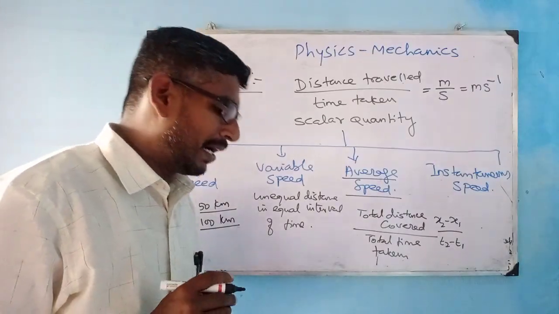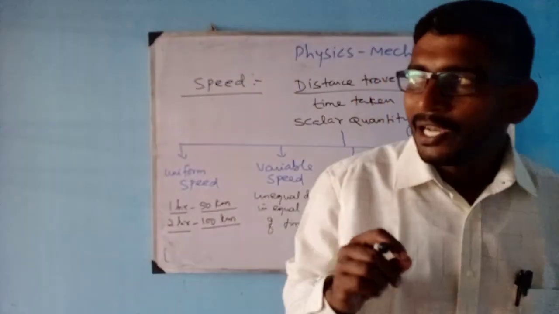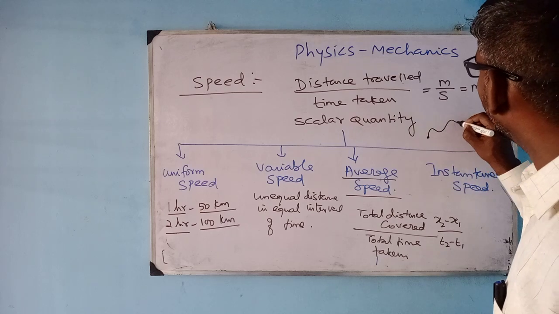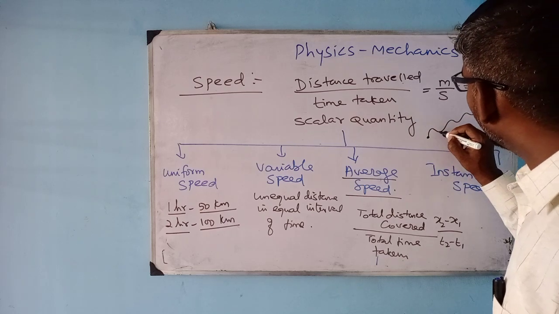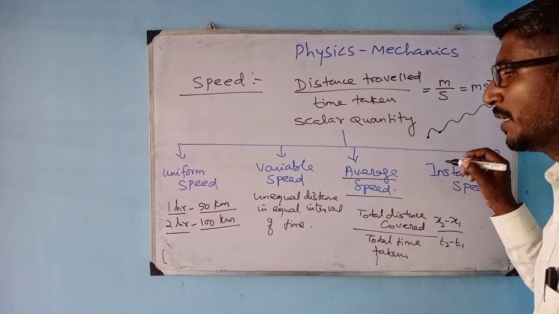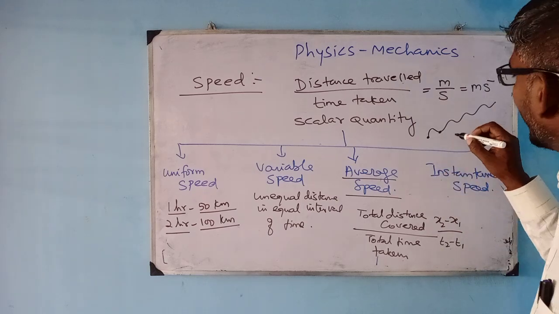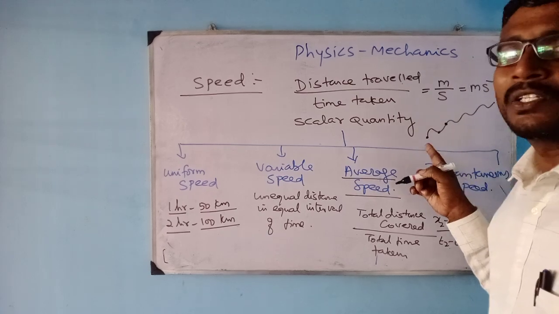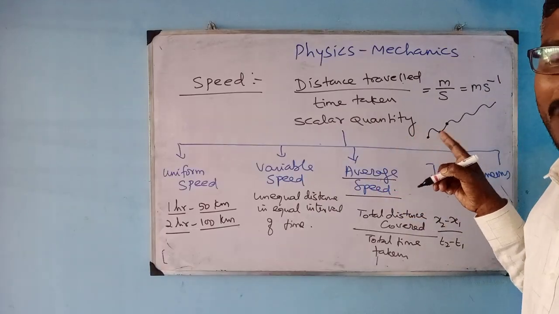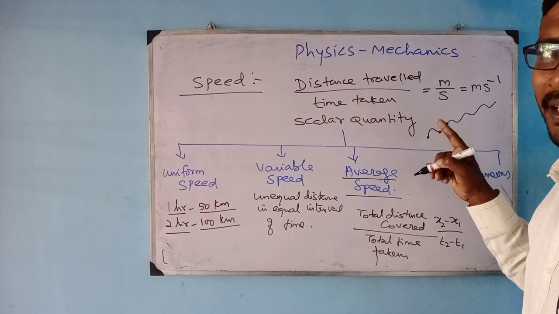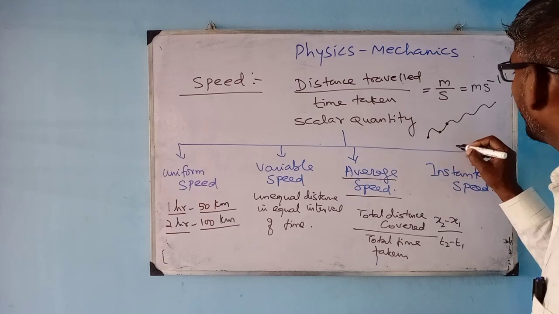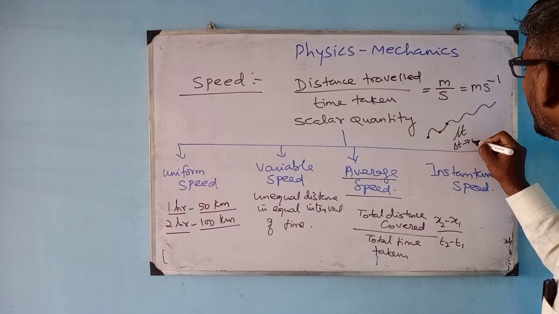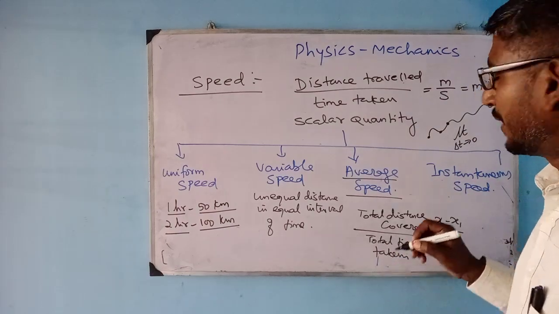Instantaneous speed. How will you define instantaneous speed? An object is in motion. This object is moving here, right? At any particular point of time, or at any particular position, I want to denote my speed, which you call it as instantaneous speed, which means my limiting factor, right, at any small interval of time, limit del t tends to 0, I have to calculate my speed.